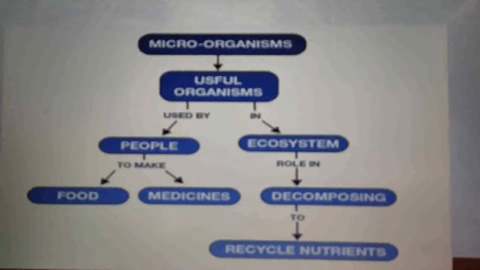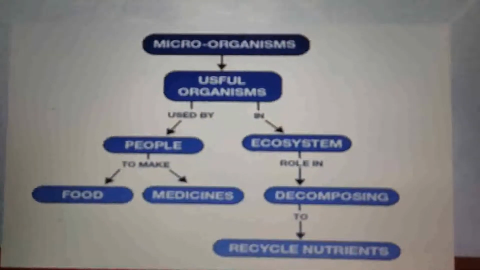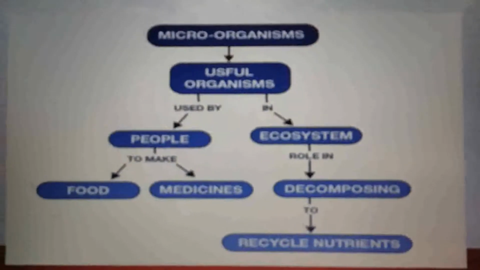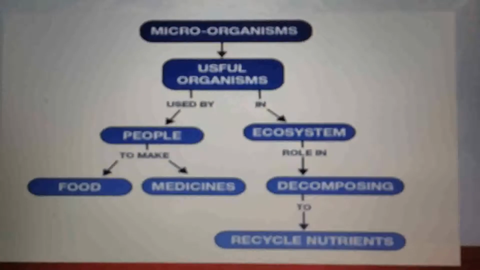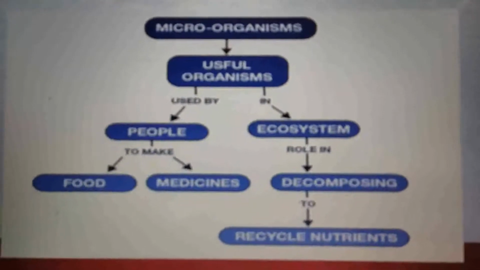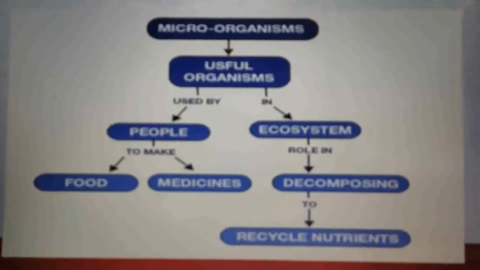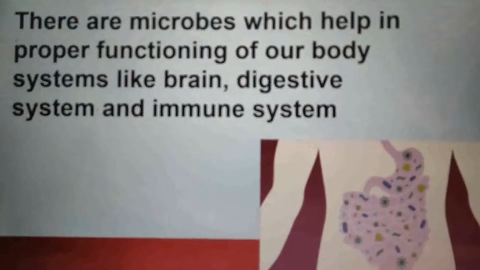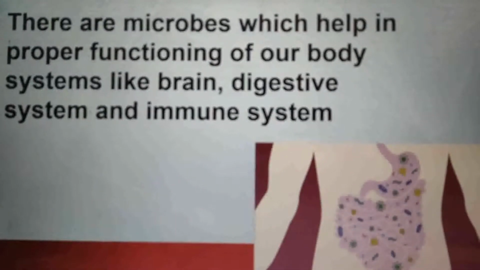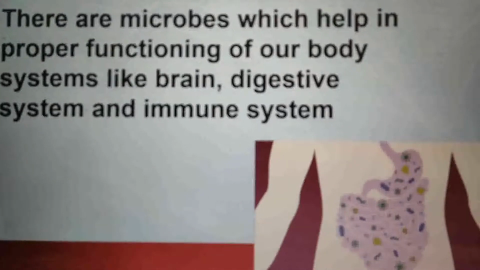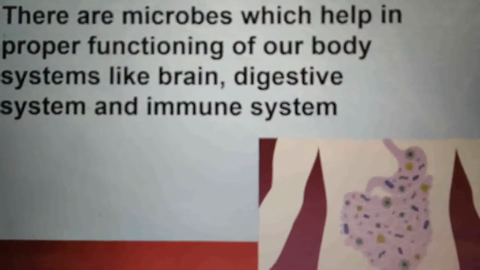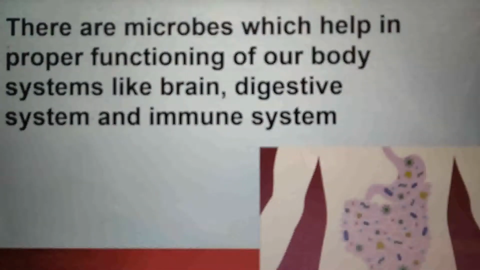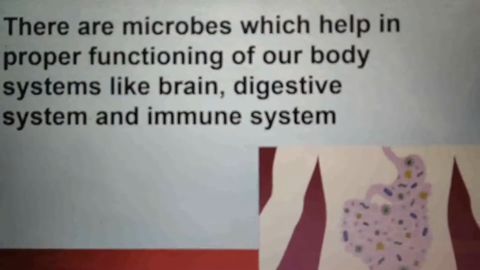Firstly, they are used by people to make foods and to make medicines. Children, do you know there are so many medicines made from microorganisms that help us fight against diseases? Also, they help in maintaining the ecosystem. There are certain microbes present in our digestive system, in our brain, that help to improve our immune system. So, microbes are very, very important for us. They are present inside our body.